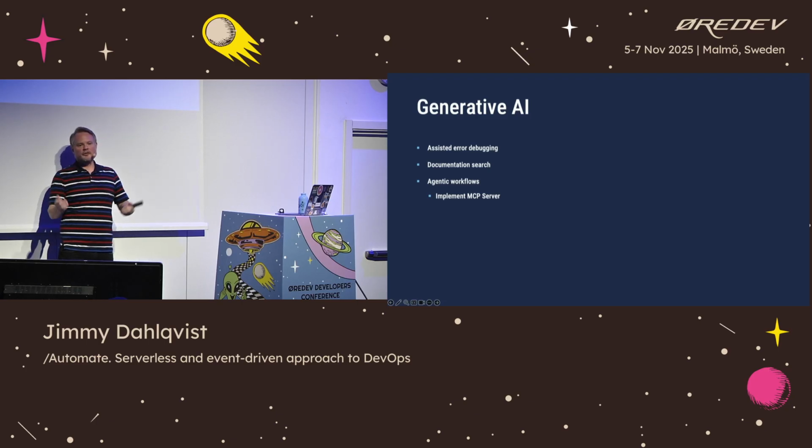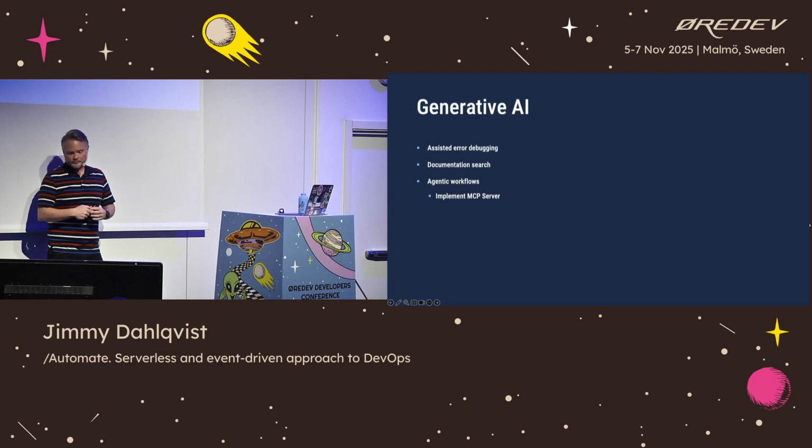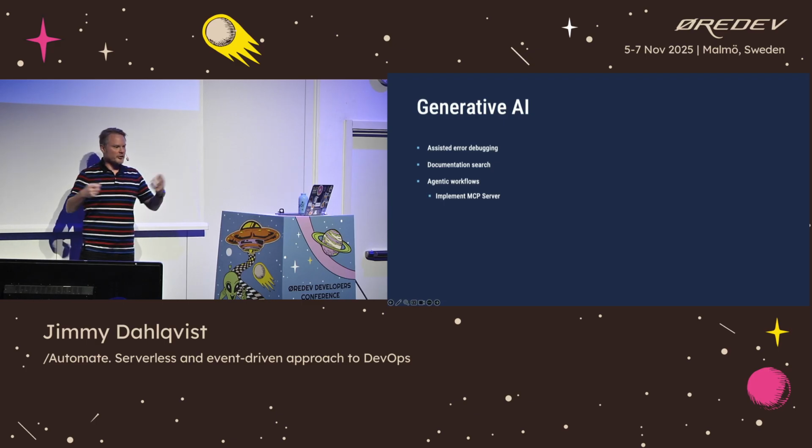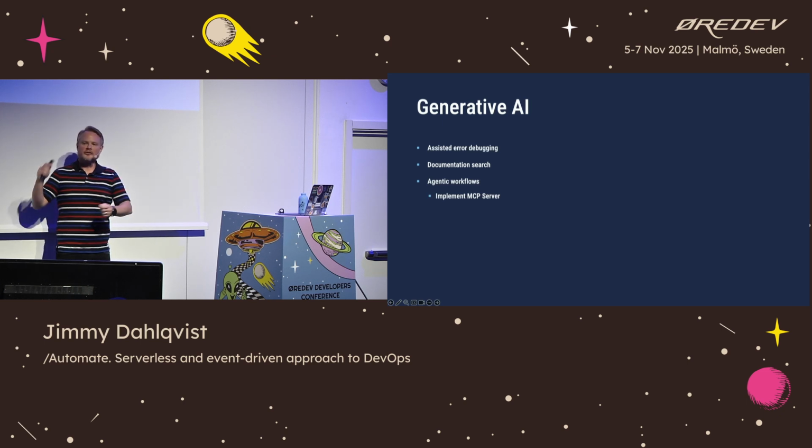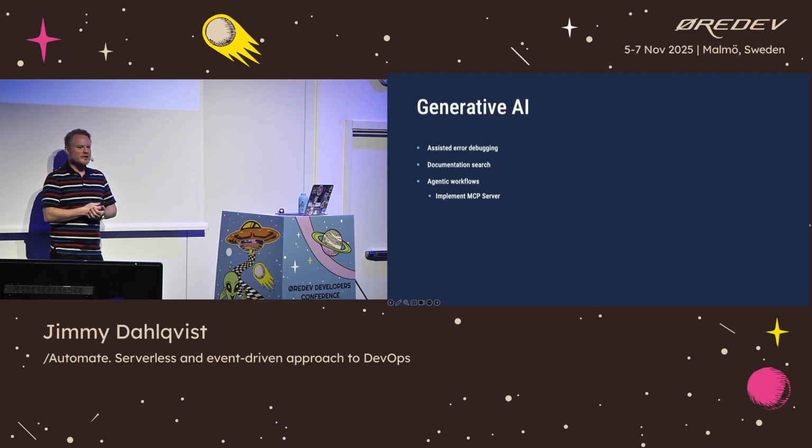It would also be great to do documentation search. Everyone that has documentation knows that, for some reason, it tends to rot and go stale. So by having a RAG solution on top of that, it would be super easy to just write in Slack, hey, what are the vacation policies? And here we go. And of course, agentic workflows.